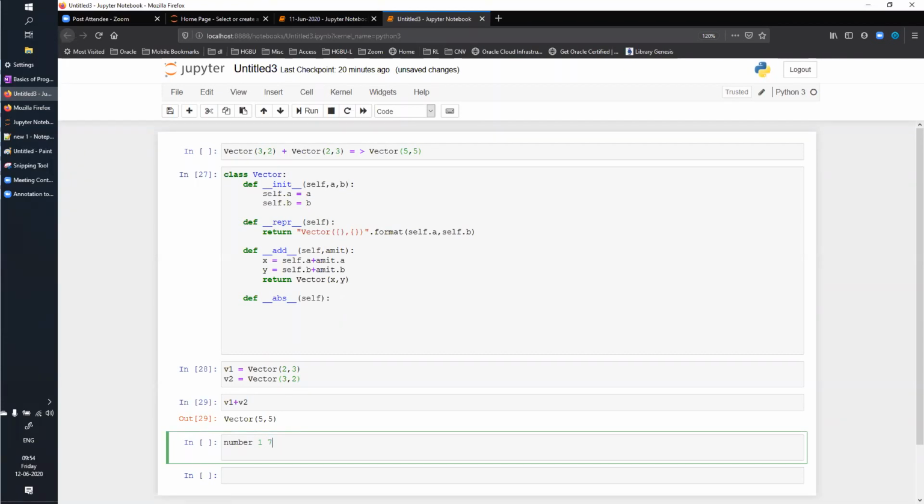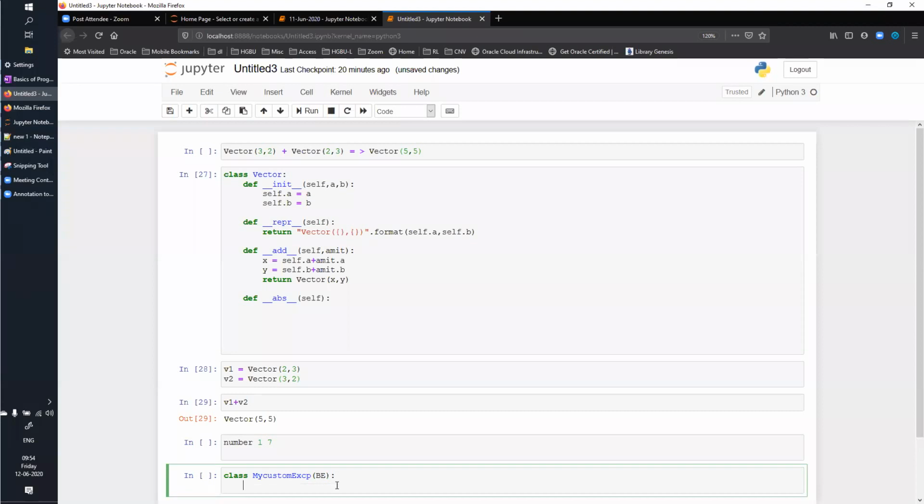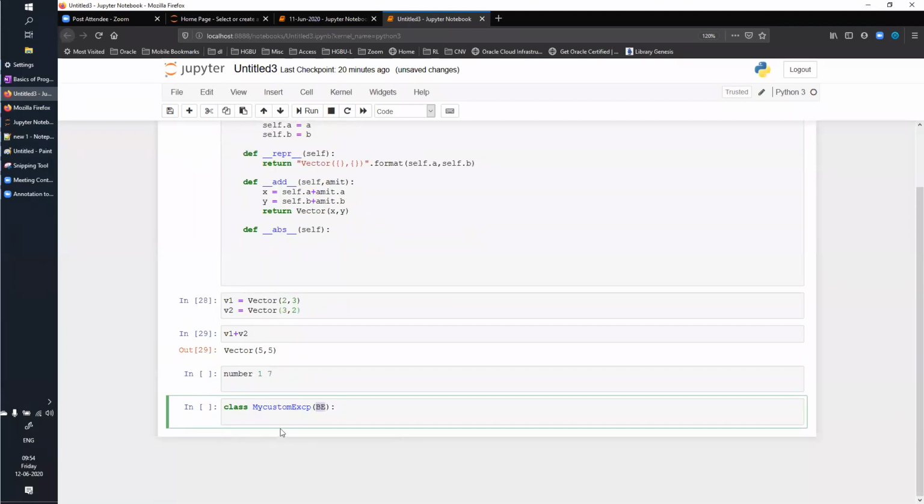Now you do not have any exception of that sort, right? So you will create an exception class, a custom exception, which will be inheriting from base exception. And you can simply say pass. And whenever the number is greater than 5, raise the new exception class that you created. So maybe you can say something like this: class my custom exep, and then here you inherit from base exception class. I'm just giving B, but you will need to write the exact class name over here, base exception class, and then you can simply say pass.